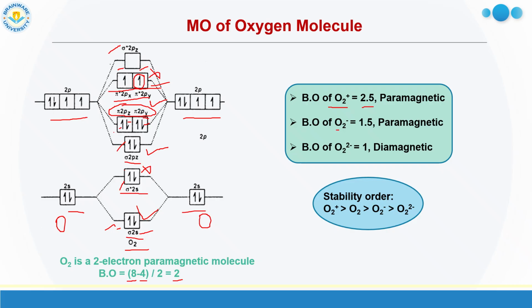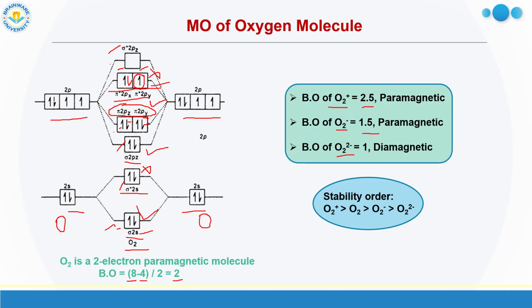Now O2 minus, what we have to do? We have to add one electron as there is a negative sign. Where to add the electron? For O2 minus, we will add the electron here in this orbital, the highest energy orbital. As these pi px py are degenerate orbitals, you have to put the electron here. You can put the electron in px or py, those are similar. So now putting the electron, what happens? Now the total antibonding becomes 5. So 8 minus 5 by 2, it becomes 1.5.